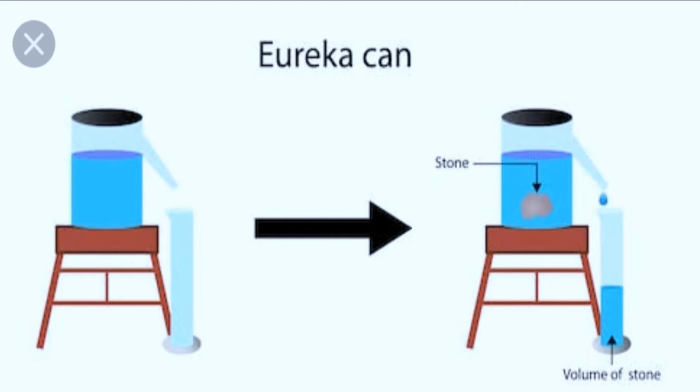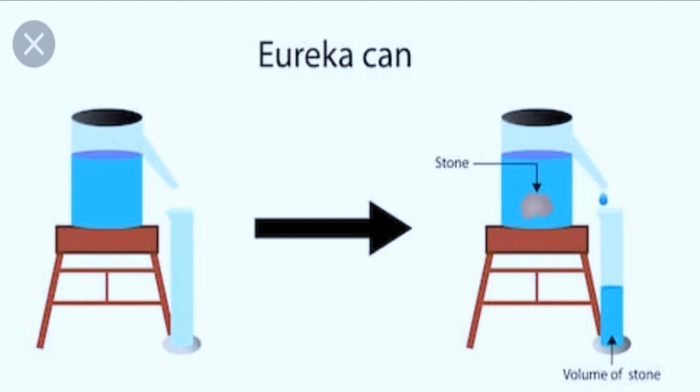Okay, and then you are immersing an irregular stone inside the water. What will happen? The water level will rise, children. There is a spout, is it? So the excess water above the level of the spout will come out of the spout, and we are collecting that water in a measuring cylinder. With that water we are going to find the density.